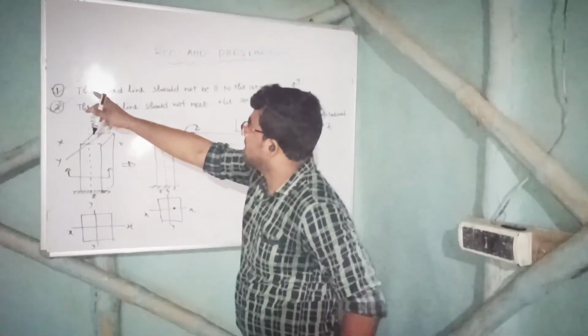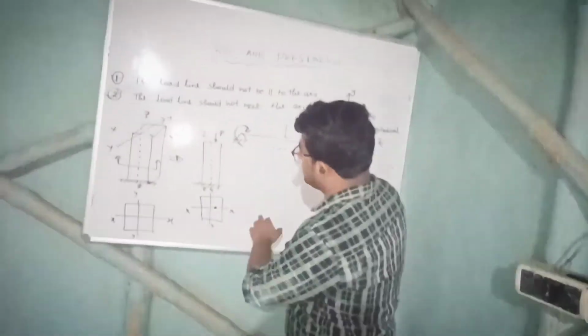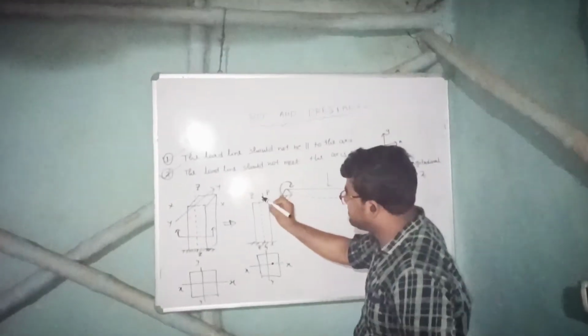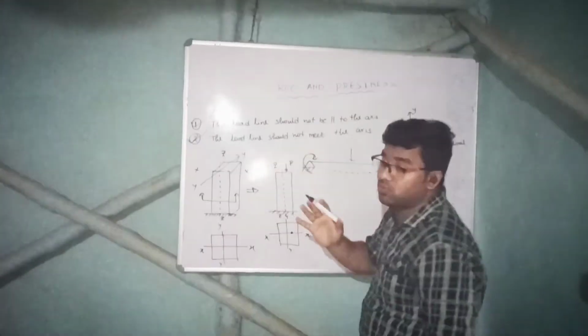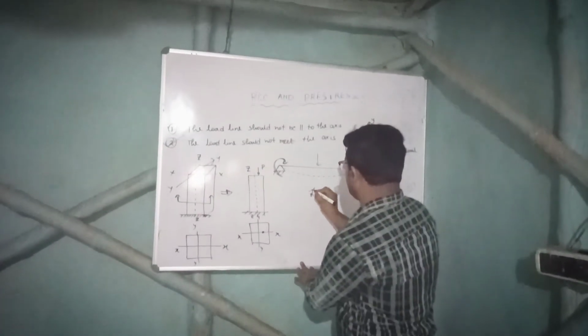So what is our first point? The load line should not be parallel to the axis. So P is parallel to Z, right? P is parallel to Z. So there will be no moment in Z. So no moment about Z.